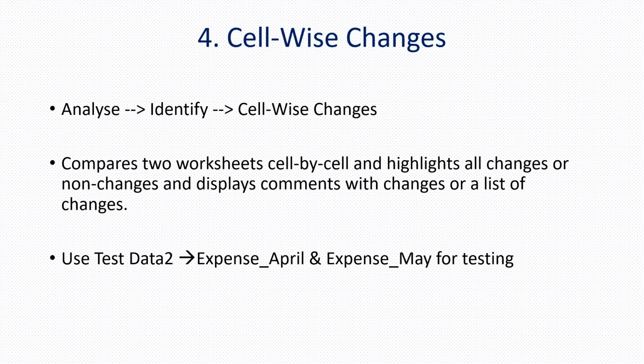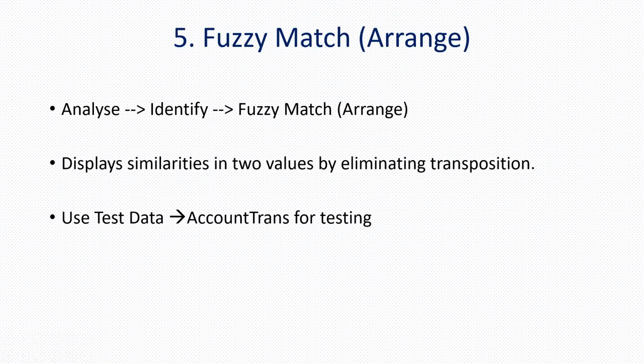One more, cell-wise changes. In the cell-wise changes, what will happen is it compares two worksheets cell by cell and highlights all the changes or the non-changes and displays the comments. Okay, so in this case, we can use the expense April and the expense May. I'm going to skip this for lack of time.